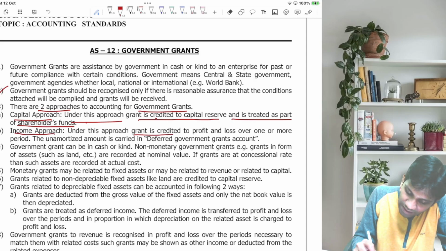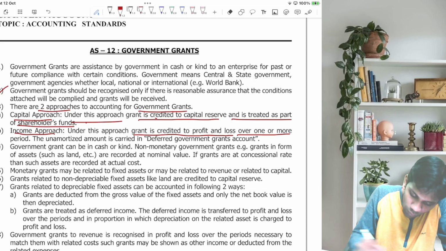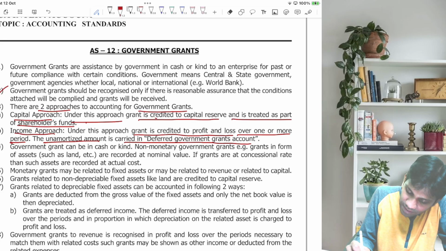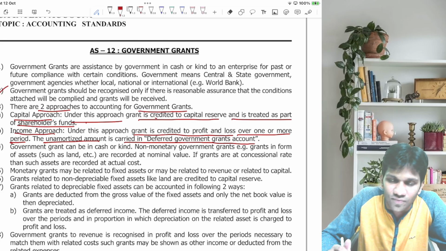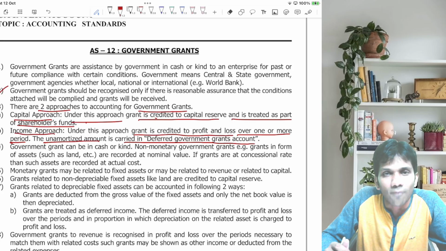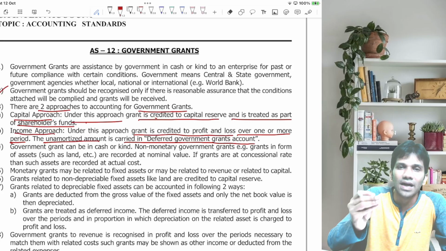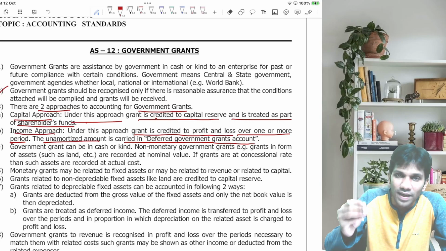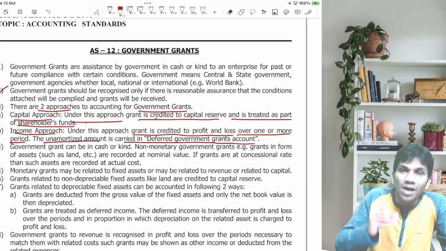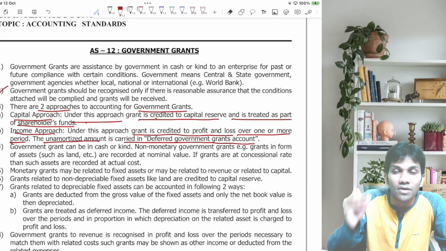Now, second approach is income approach. Under this approach, grant is credited to P&L over one or more periods. The unamortized amount is carried in deferred government grant account. Let's understand this very properly. Suppose we are following income approach, it says that whatever grant you have received, you have to credit to P&L over one or more periods. The unamortized amount should be carried in deferred government grant account.